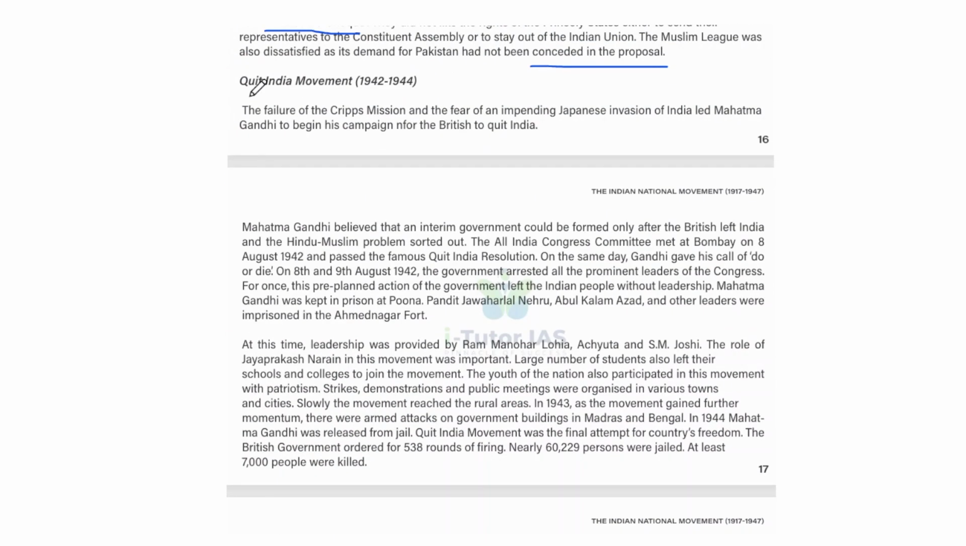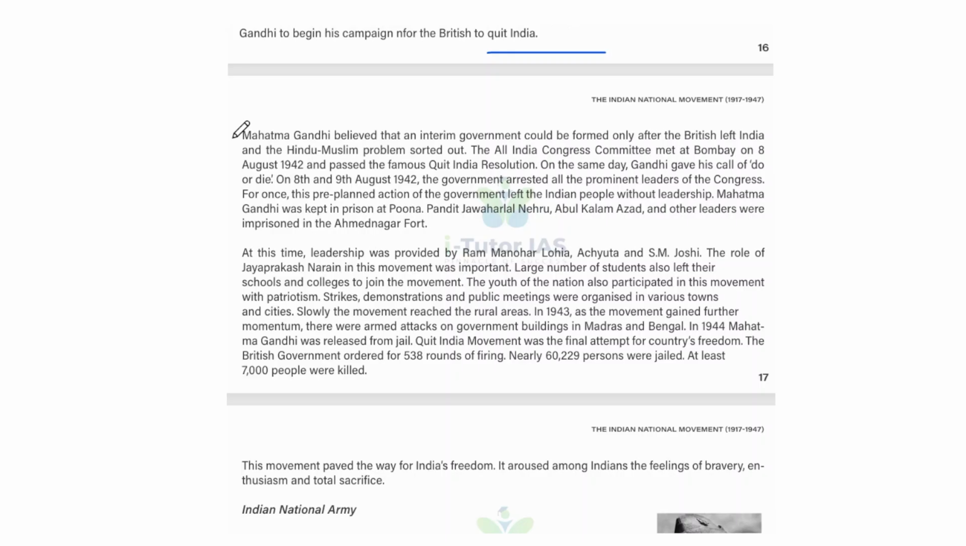And next is the Quit India movement. The Quit India movement is 1942 to 44. So the failure of the Cripps mission and the fear of an impending Japanese invasion of India led Mahatma Gandhi to begin his campaign for the British to quit India. And Mahatma Gandhi believed that an interim government could be formed only after the British left India and the Hindu-Muslim problem was sorted out. And the All India Congress Committee met at Bombay on 8 August 1942 and passed the famous Quit India resolution. And on the same day, Gandhi gave his call of do or die.